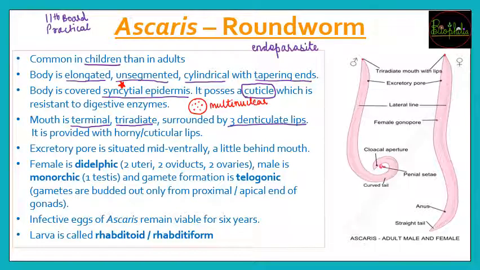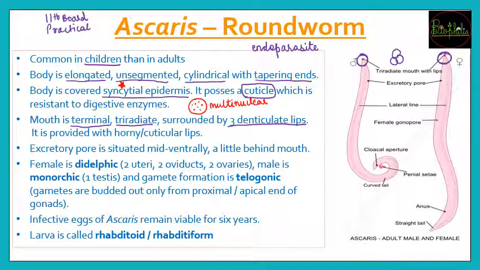So if you see in the diagram adjacent, then you will see that the mouth is going to be at the end of the body, that is, it will be terminal. So either it is male or the female, it will be the terminal end. और terminal end के साथ it will be triradiate, that is, it will be in this particular form and it will have 3 denticulate lips.